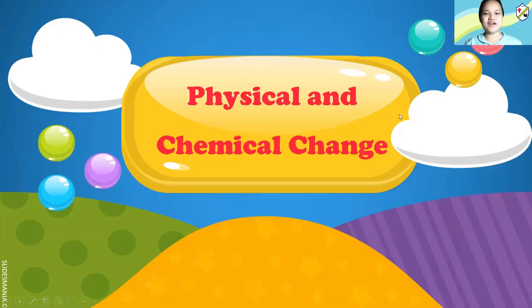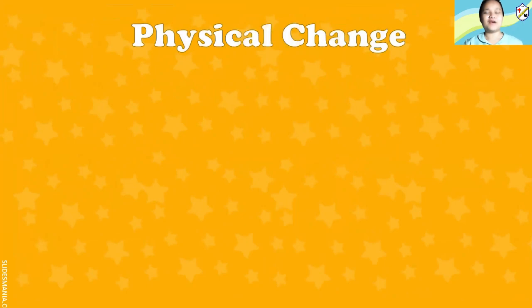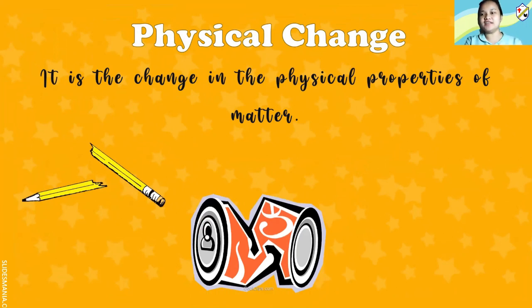This lesson, we will be talking about physical and chemical change. When we say physical change, it is a change in the physical properties of matter, meaning even if you crush, you crumple, you bend the material, it will still be the same. For example, when you break a pencil, after breaking it, it will still be a pencil. When you crush a can, it will still be a can. When you bend a spoon, it will still be a spoon.